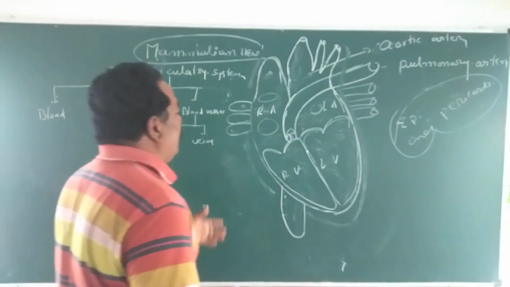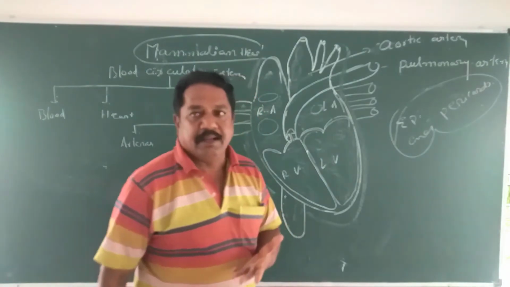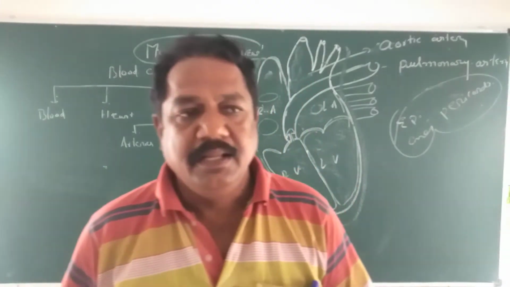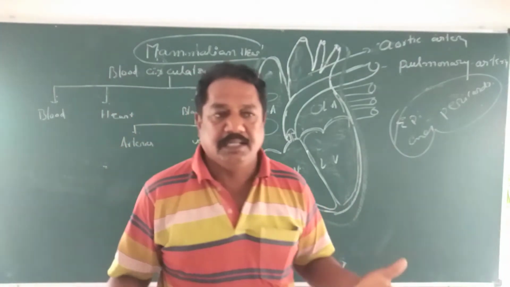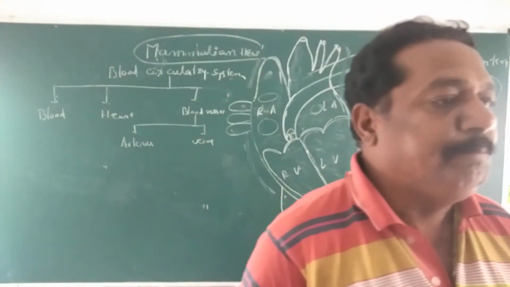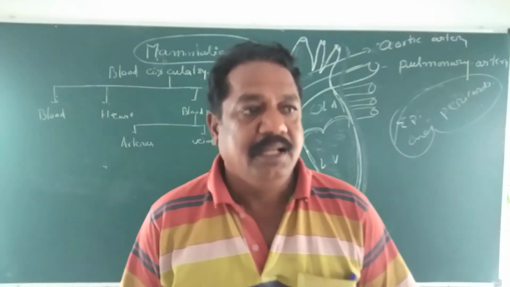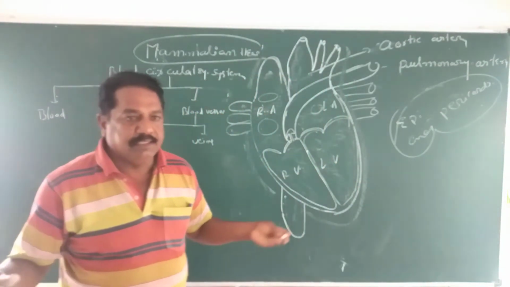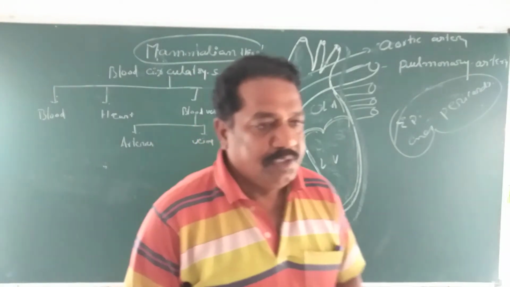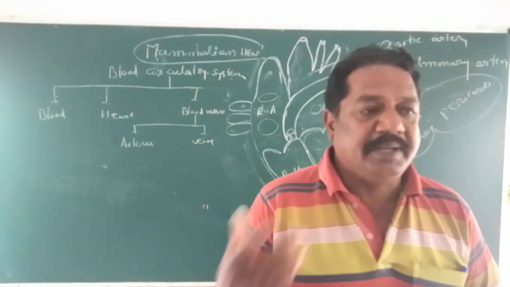The heart is present in the thoracic cavity, above the abdomen region. On either side of the heart, the lungs are situated. The lungs function regularly, and at the same time the heart also functions regularly. When contraction and relaxation take place, what happens? Friction takes place.